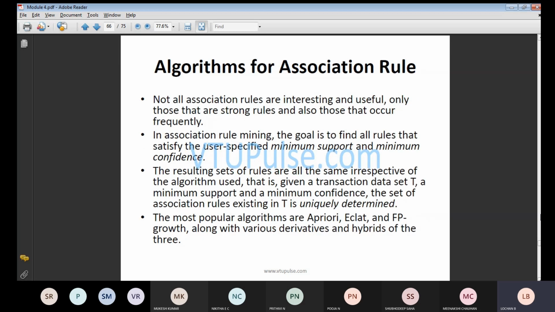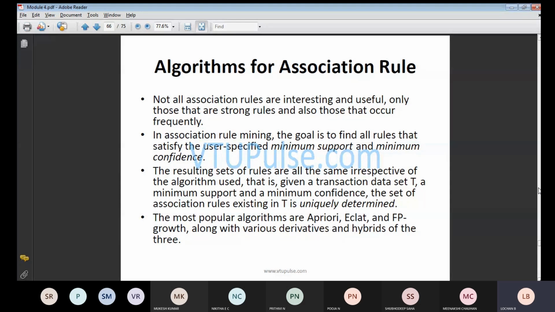So in this particular case, the resulting set of rules is the same irrespective of the algorithm we use. There are various cases. Irrespective of the algorithm, we will check how many transactions have been completed, what the minimum support is, and what the minimum confidence is. Finally we will conclude with respect to T, which is nothing but your uniquely determined set.